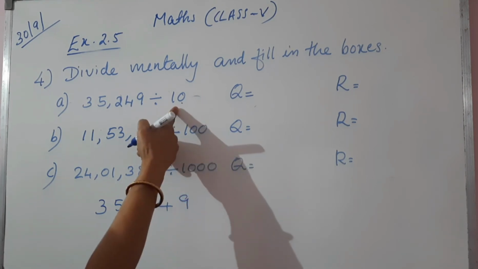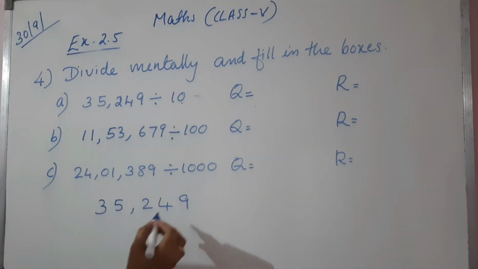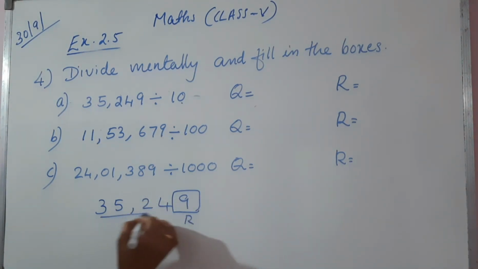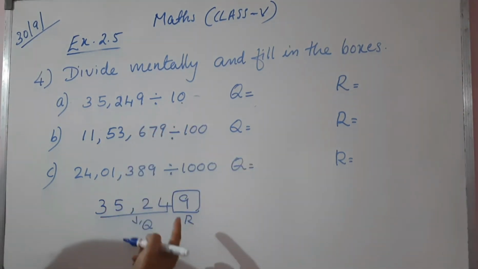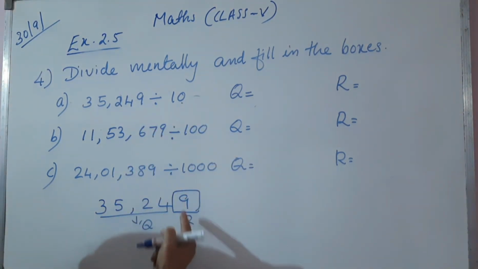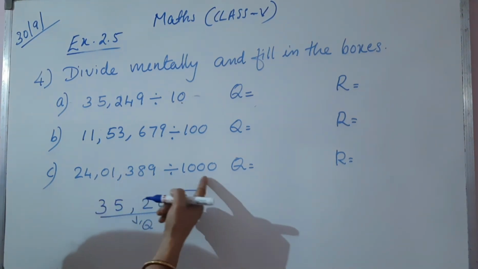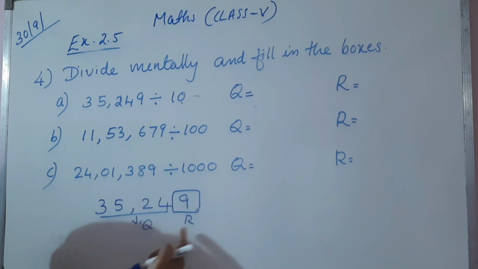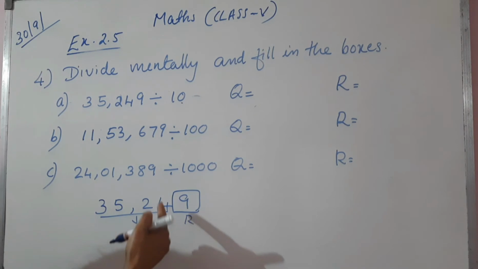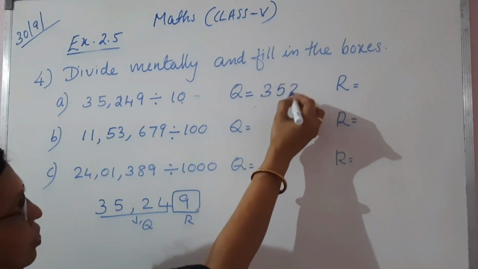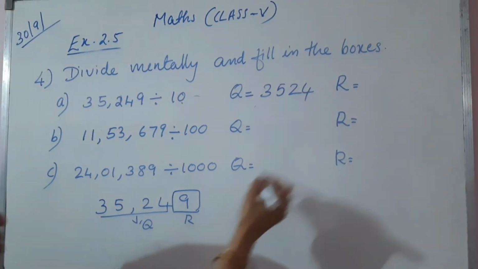35,249 is divided by 10. In this only 1 zero is there. So the last digit will be the remainder and the remaining will be the quotient. If 2 zeros are there, the last 2 digits will be the remainder and the left out digits will be the quotient. If 3 zeros, 1000, are there, the last 3 digits go to the remainder and the remaining digits go to the quotient. So here the quotient is 3524 and the remainder is 9.